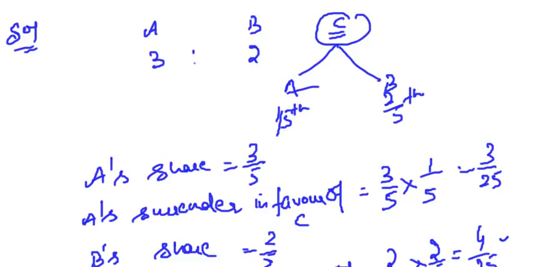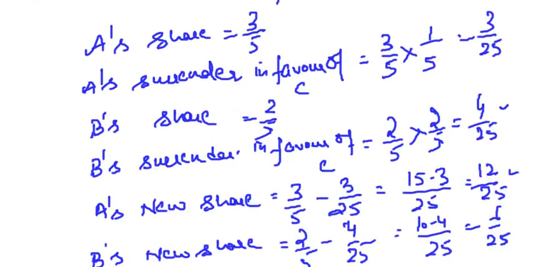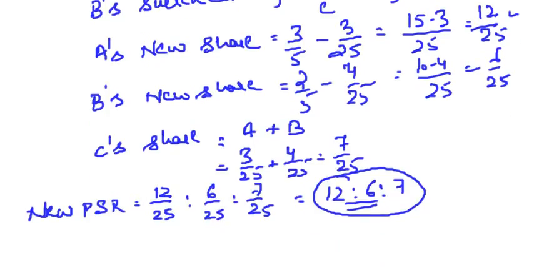So you can write this solution. First of all, we will calculate what A and B are surrendering in favor of the new partner. Then we will calculate what is left with them after the surrender of some fraction of their old share in favor of the new partner. That will be the new profit sharing ratio. Clear?